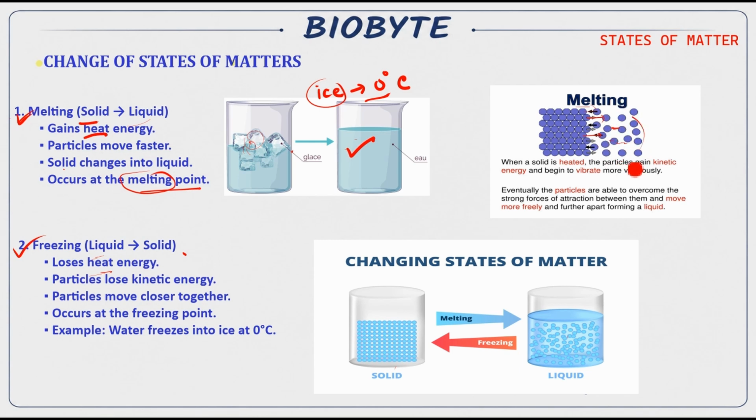And freezing is just exactly the opposite. They will become frozen at the freezing point. For example, ice. What is the freezing point of ice? Exactly the same, 0 degrees Celsius. The freezing point and the melting point are the same. So why are the freezing point and melting point the same? We'll know about that at heating curve and cooling curve later. So first look at here. In terms of freezing, the molecules will lose energy and they will become tightly packed again, and they will become solid. Here, if you are heating it, it will become liquid. If you are freezing it, it will become solid. Here is the description you are seeing.